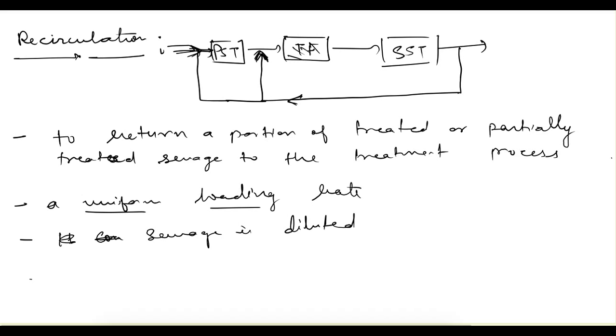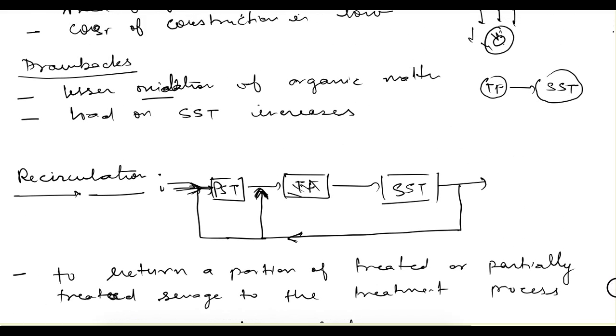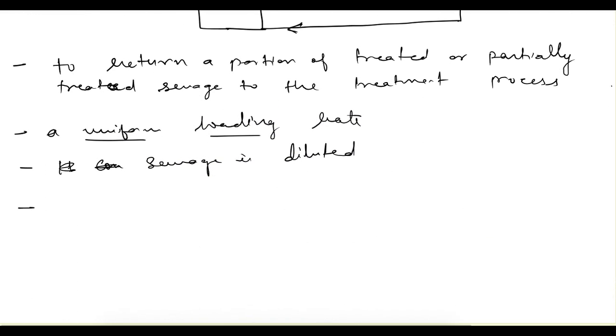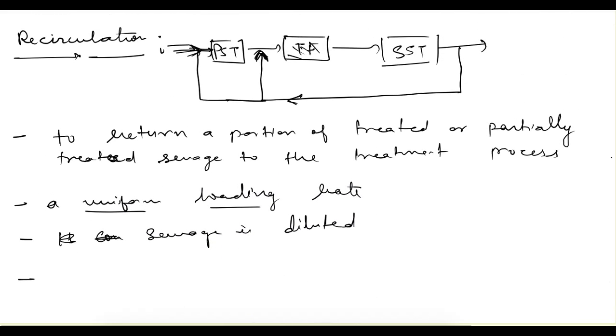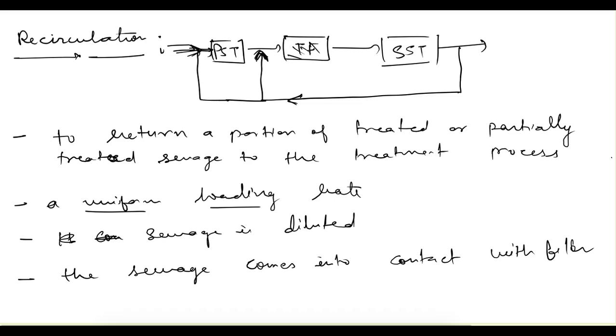And another important factor: one of the problems was that lesser oxidation takes place because the contact time was less. With the help of recirculation, the sewage comes into contact with the filter more than once.